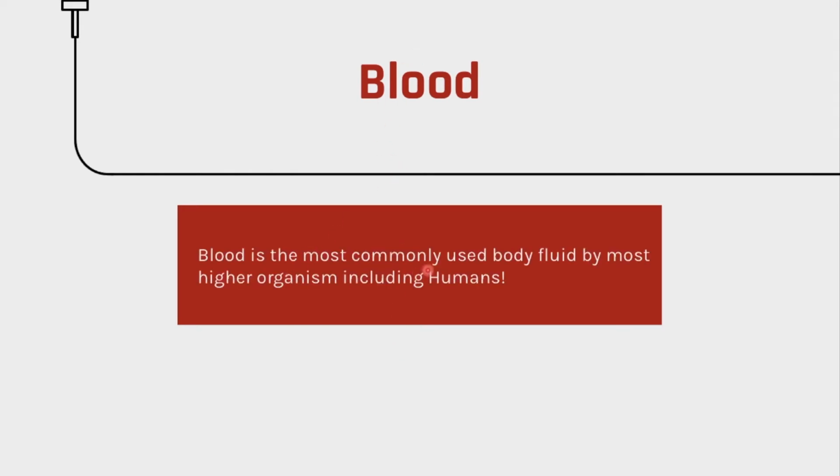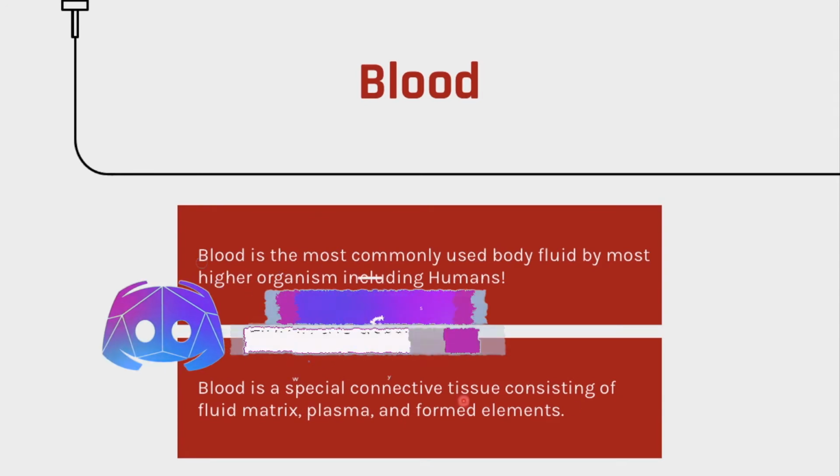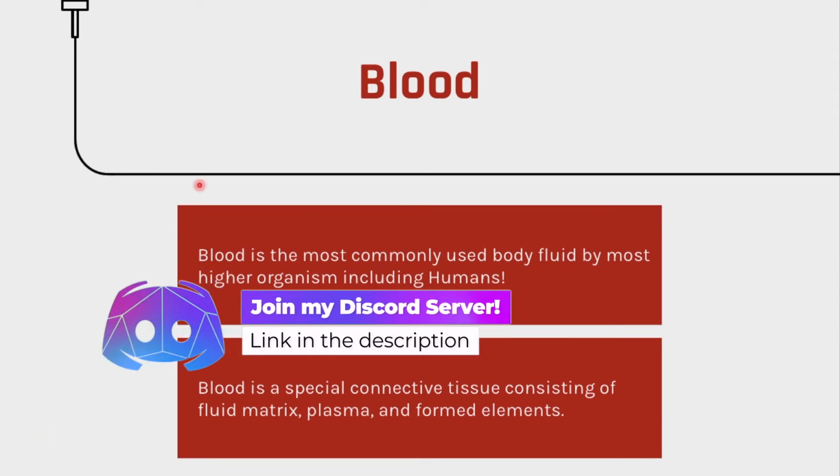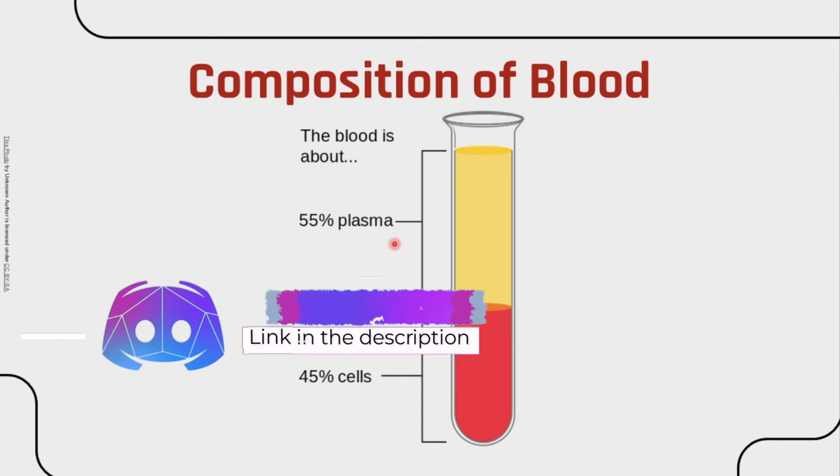Blood is the most commonly used body fluid by most higher organisms, including humans. You must have known that. Blood is a special connective tissue, consisting of fluid matrix, plasma, and formed elements. We'll look at plasma and formed elements today in this lecture. So yeah, you want to stick around for that. So let's see the composition of blood first before we head on to plasma, which is 55%.